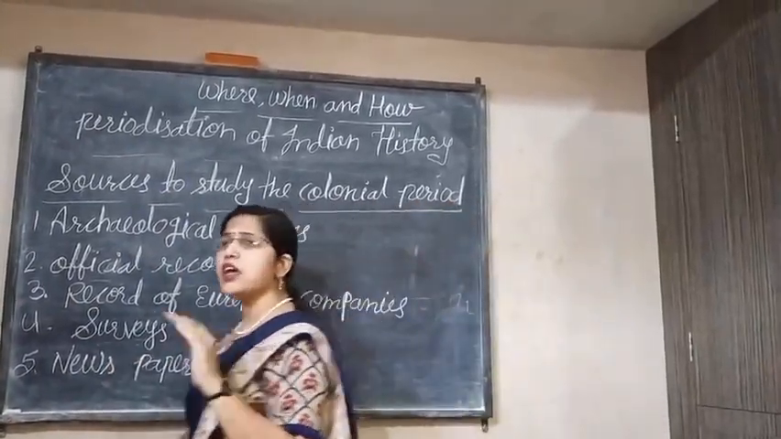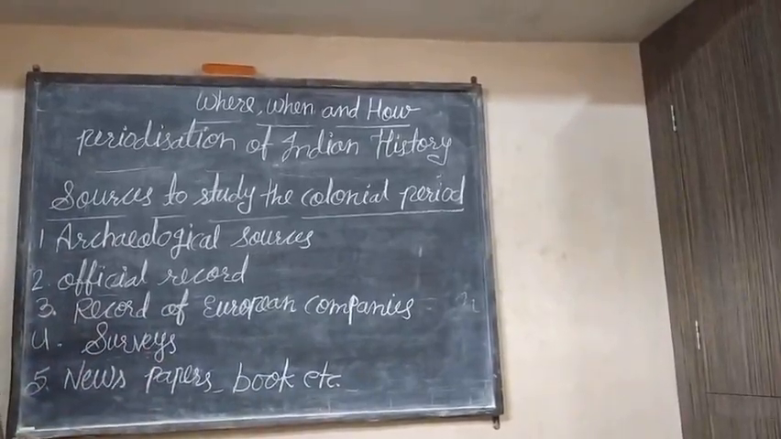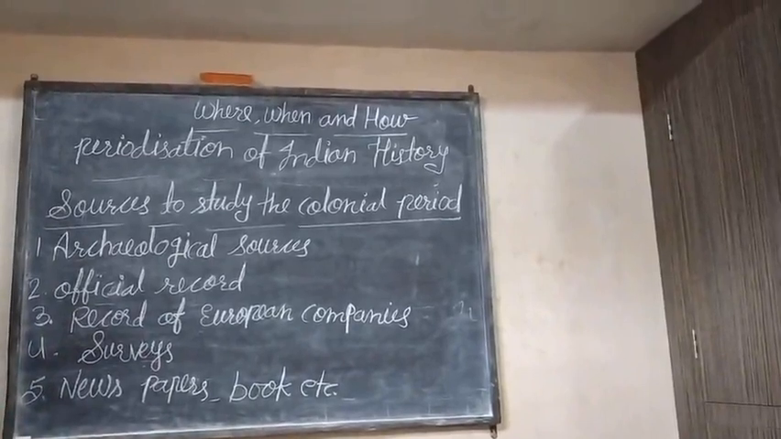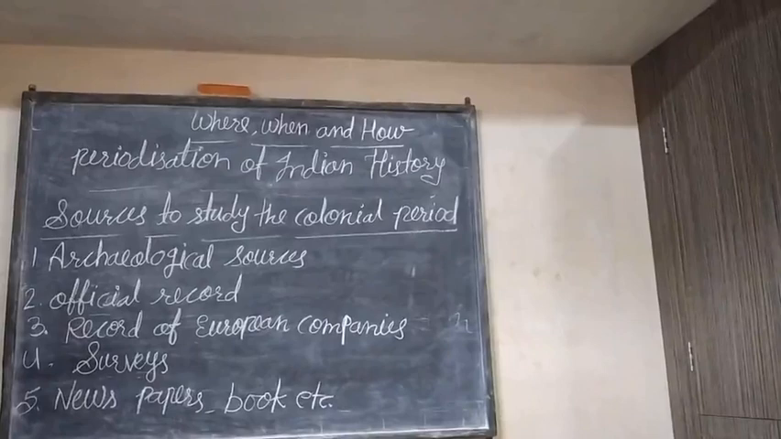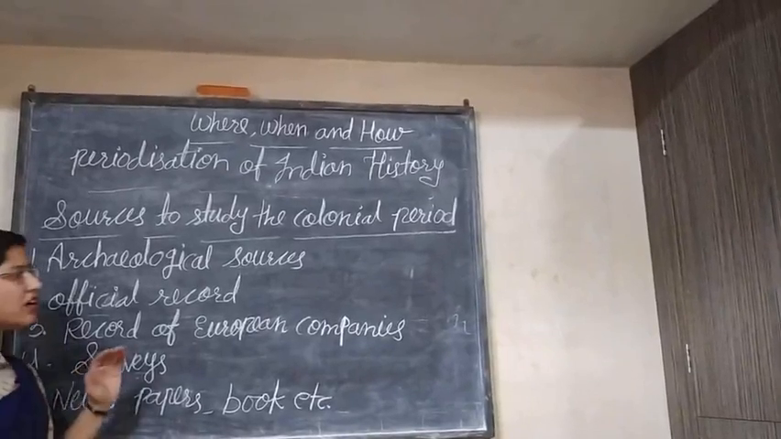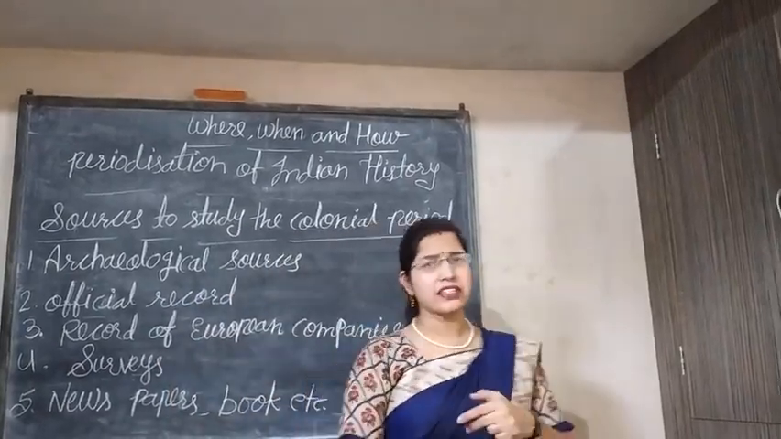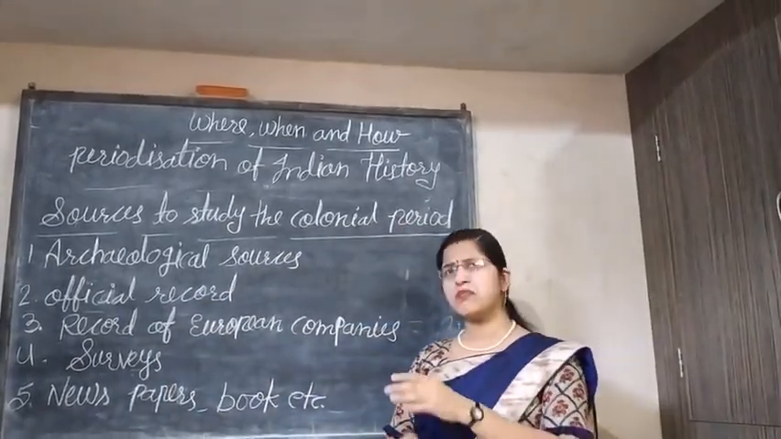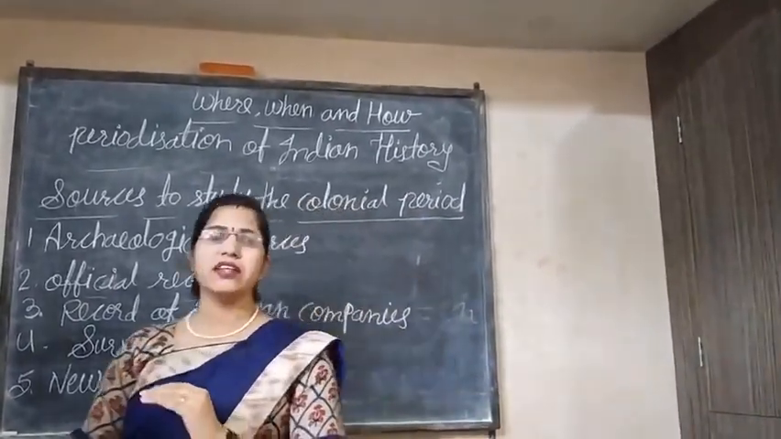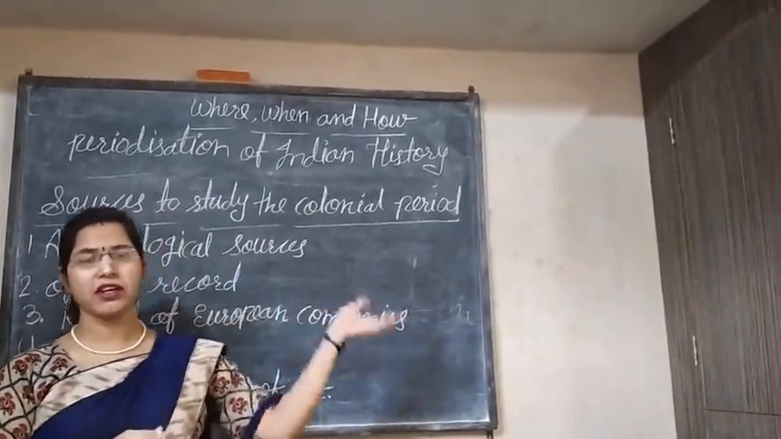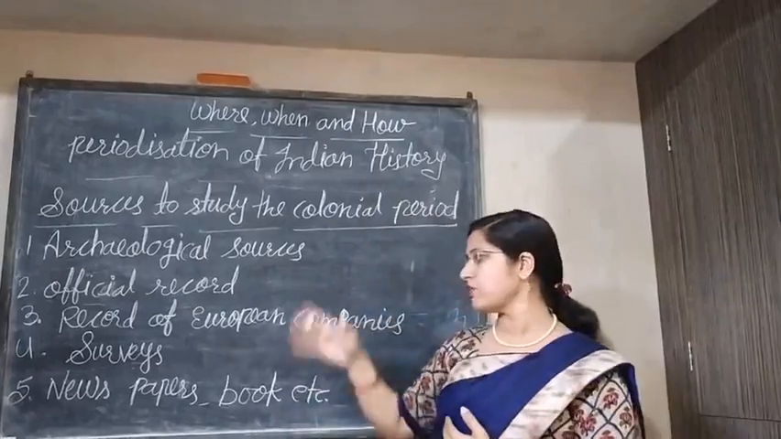It means with the help of different types of newspapers and books, we can also get the knowledge about the history. At the time of the British, some newspapers were also published. It means the Bengal Gazette, the Bombay Gazette. So they are some important newspapers. With the help of these newspapers, which were also kept in the record room, we can get the knowledge about the history.